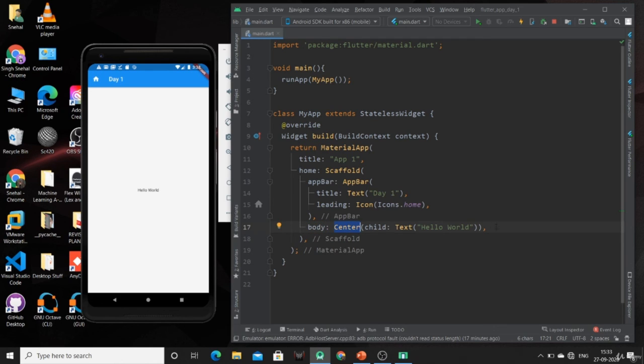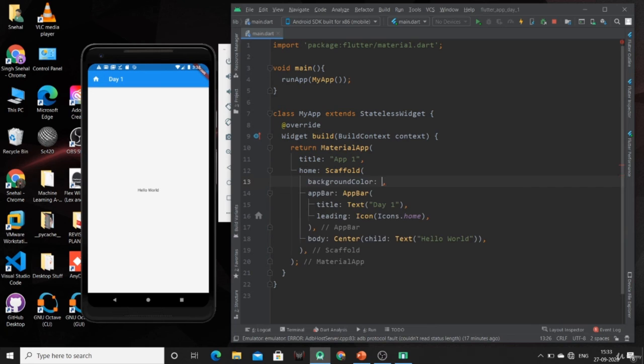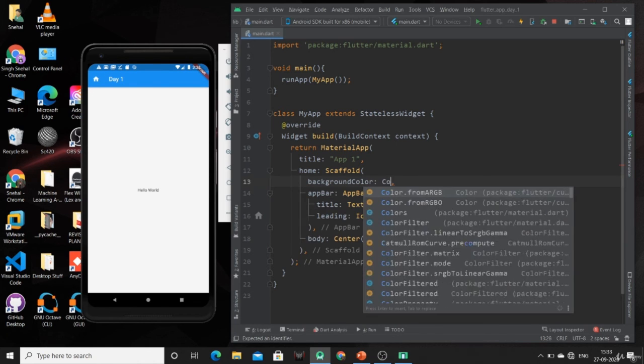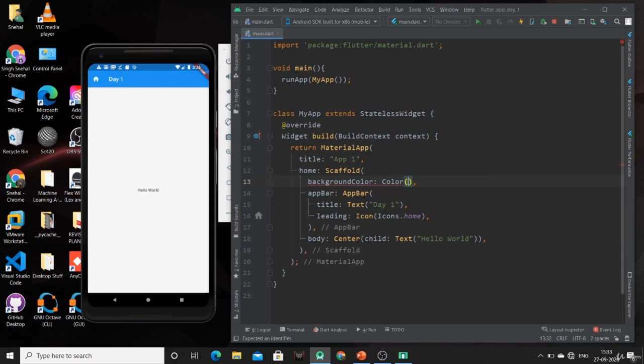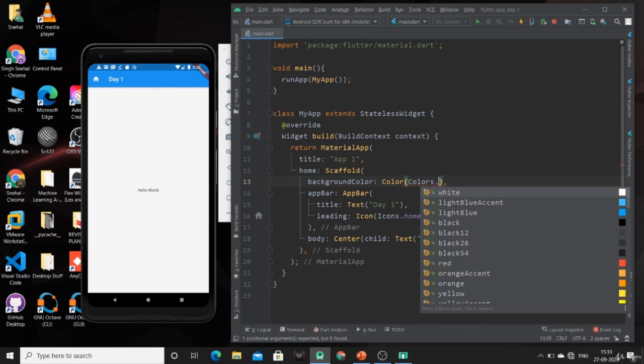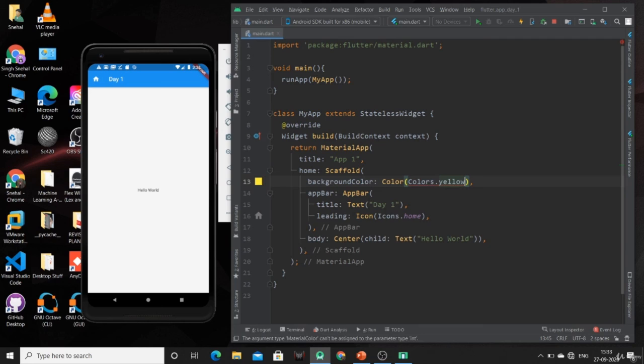Now the other properties that are available for this scaffold widget are drawer, floating action button, and background color. We can also change the background color of this scaffold. Like we can use this background color property, and we can mention the color, like colors dot light blue, ashen, or yellow.